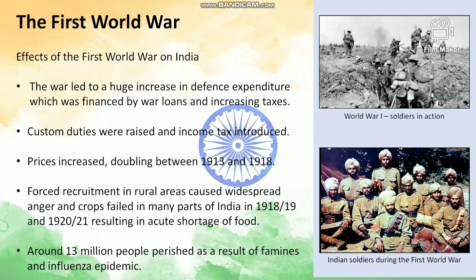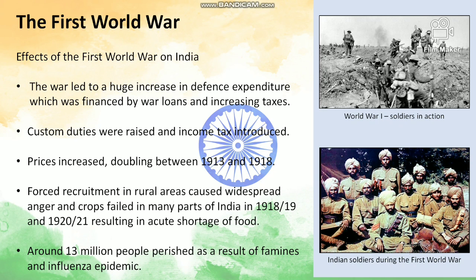Prices increased, doubling between 1913 and 1918. Forced recruitment in rural areas caused widespread anger, and crops failed in many parts of India in 1918-19 and 1920-21, resulting in acute shortage of food. What is forced recruitment? Forcibly recruiting the Indians into the war. Around 13 million people perished as a result of famines and influenza epidemic. So this was the Indian condition after the First World War.